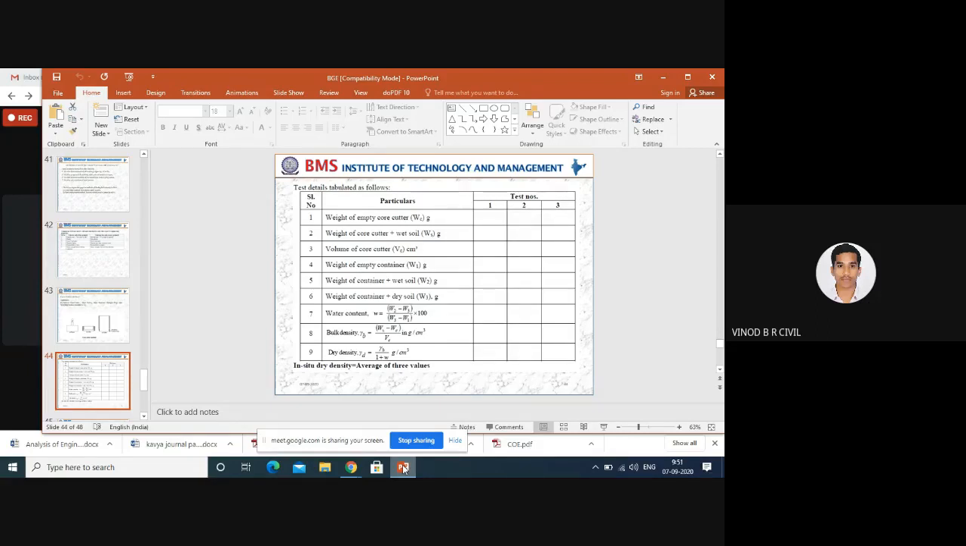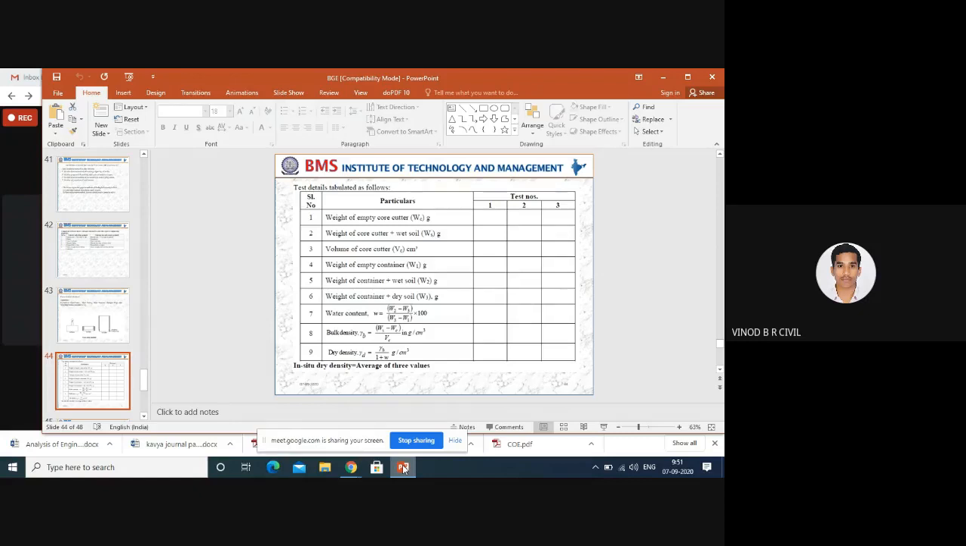The volume of the core cutter depends on its height and diameter. With the help of the diameter you can calculate the area, and area into height gives the volume of the core cutter. Next, with the help of the moisture content cup: in the last class we discussed how to calculate the moisture content of wet soil. We take the empty weight of the cup, that is W1, and cup plus wet soil, that is W2.